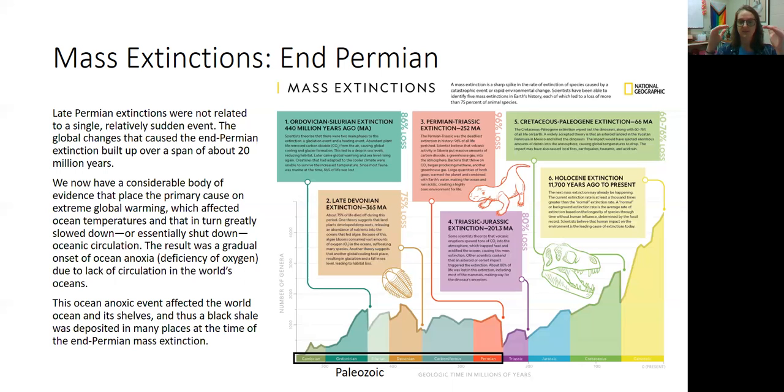making it so that the oxygen-rich waters at the surface of the ocean were never brought down to replenish the lack of oxygen at the bottom of the ocean, creating an anoxic environment, a lack of oxygen in the ocean, creating a mass extinction. Now, this might sound familiar to you, right? Global warming, causing ocean temperatures to increase, slowing down ocean circulation. We see this happening once again today, not nearly at the same scale yet, right? We're nowhere near the same scale yet, but some of the same causes and effects, some of those same dominoes that were tipping over, creating the end Permian mass extinction, we are starting to tip over again today.